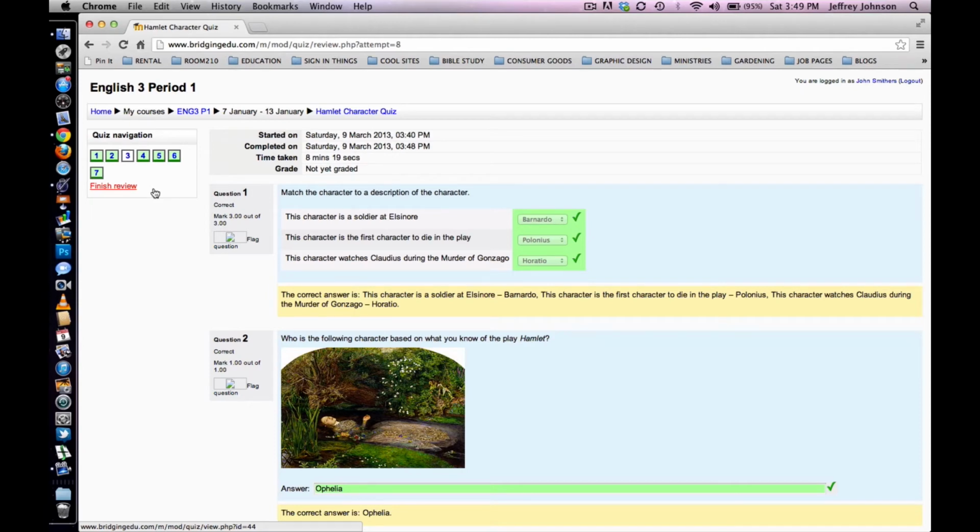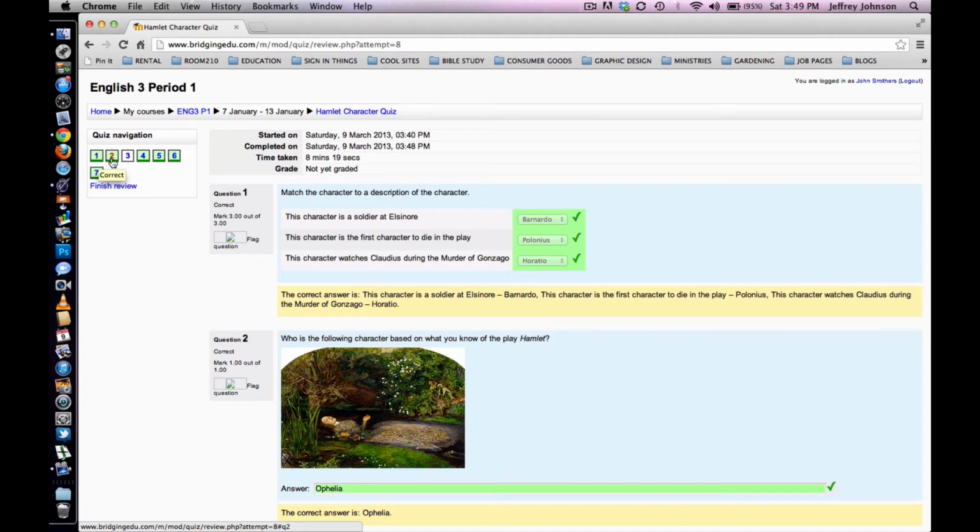And these colors indicate how well you did on the respective questions. So if a box is colored green, it means that you have received full marks for the question. It means that you've answered it correctly.